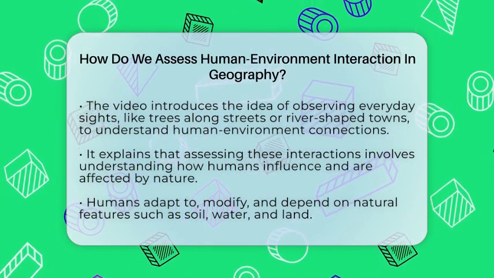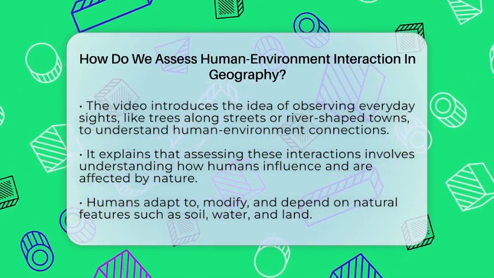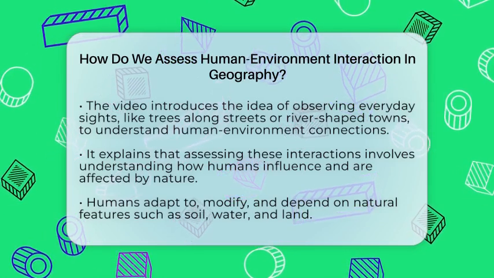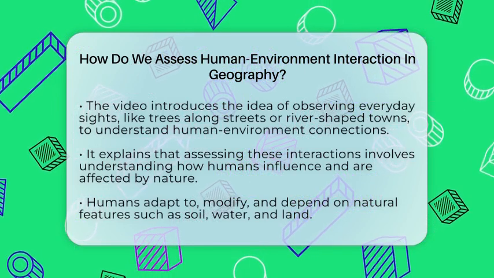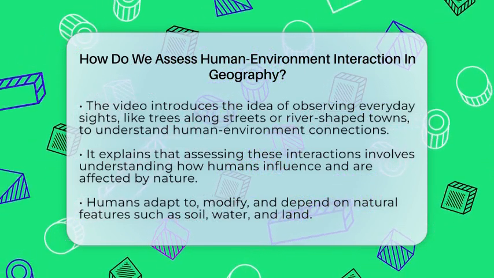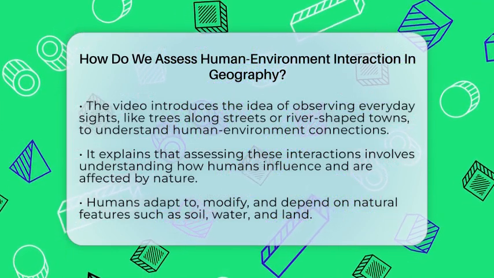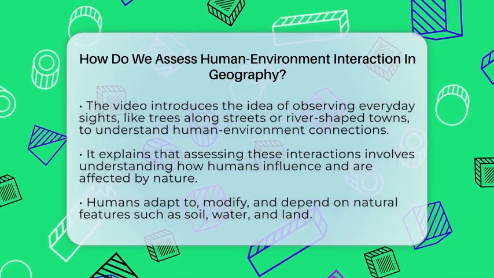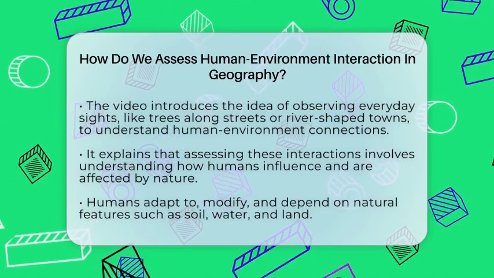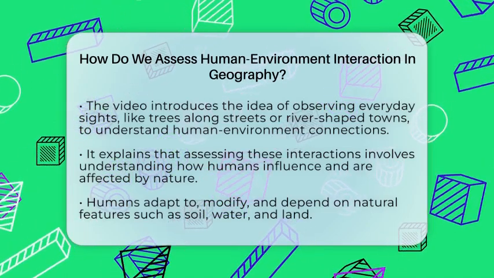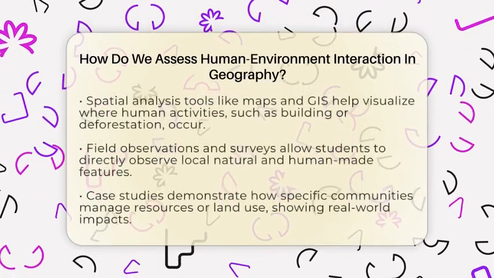Assessing human-environment interaction in geography involves looking at how people influence their surroundings and how the environment, in turn, affects human lives. It starts with understanding that humans adapt to, modify, and depend on nature. For example, farmers choose where to plant crops based on soil and water availability, while cities expand into natural areas, changing landscapes. One way geographers assess these interactions is through spatial analysis.